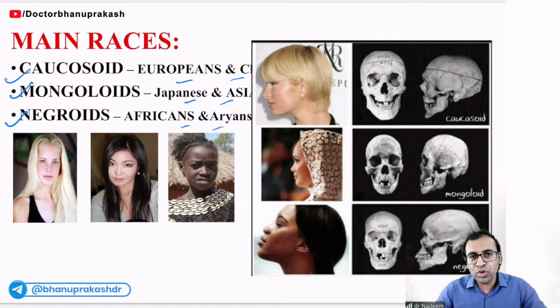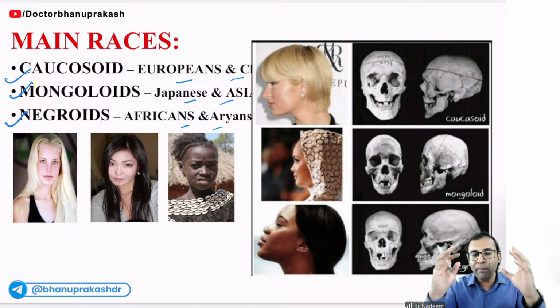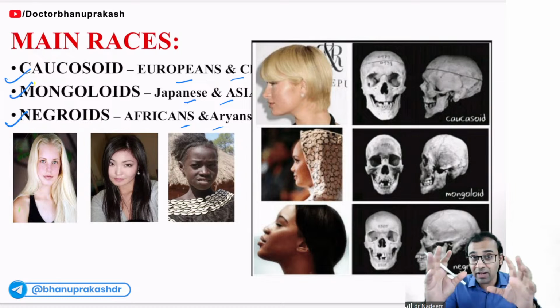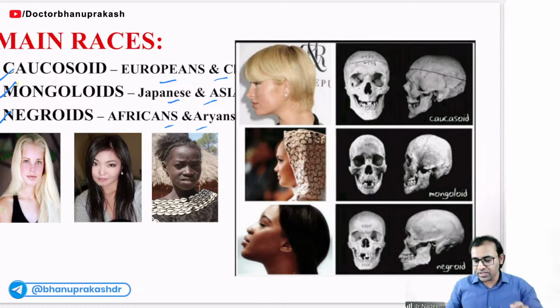What is the best bone to determine a race? Skull bone. What is the best bone to determine sex of a person? Hip bone. Easy to understand, right? Now, what is the best bone to determine height? Femur bone. Now let's learn about the races here. Race can be determined, and the best bone is the skull bone.